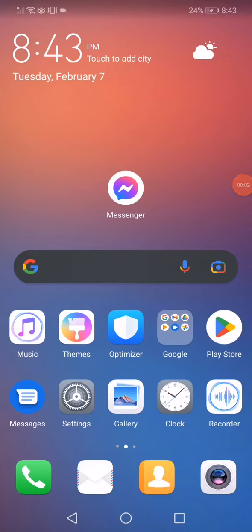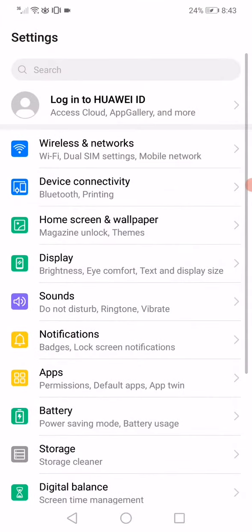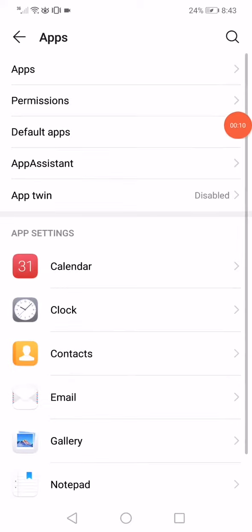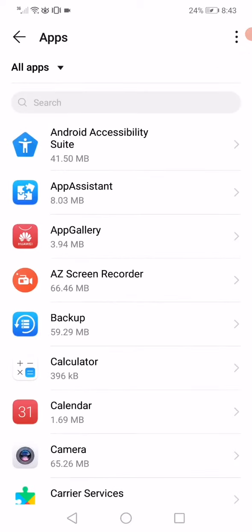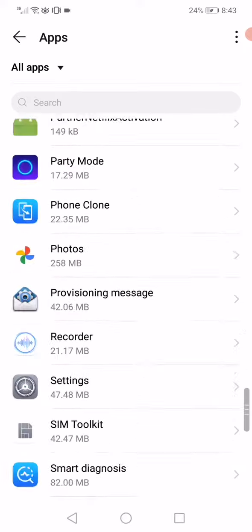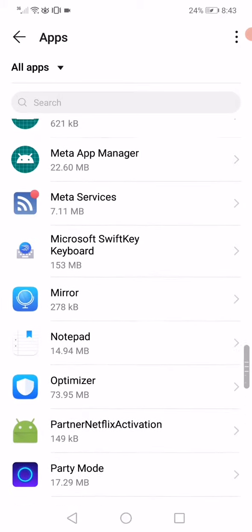How to fix Facebook Messenger video call sound. Hi guys, first thing open the settings on your phone and then go to the apps manager. When you open the apps on this page, you will find all the apps that you have on your phone. Wait a few seconds and then scroll until you find the Facebook Messenger right here.